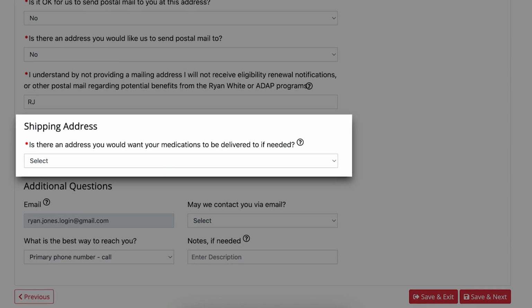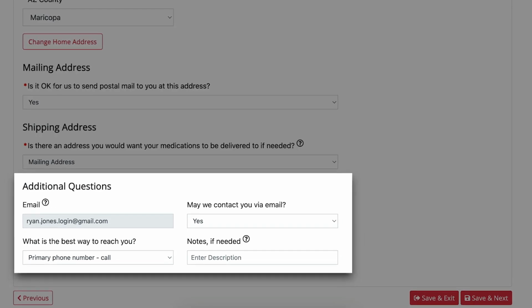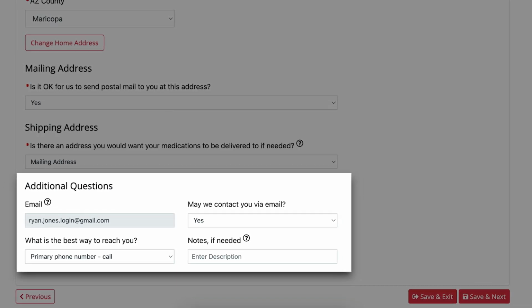Next, you will be asked for a shipping address for medications. This can be different from your mailing address. If you do not have an address that can receive packages, you will need to sign your initials. In order to receive your medications, you'll go to the approved ADAP pharmacy in person. Please note that medications cannot be shipped outside of the state of Arizona. At the bottom of the page, let us know how you'd like us to contact you. Once the contact page is completed, click Save and Next.